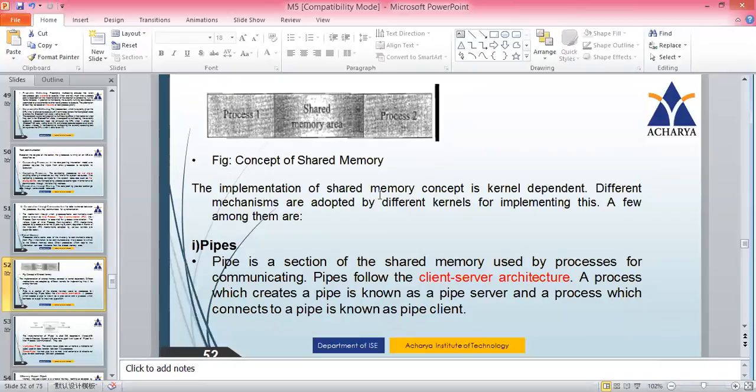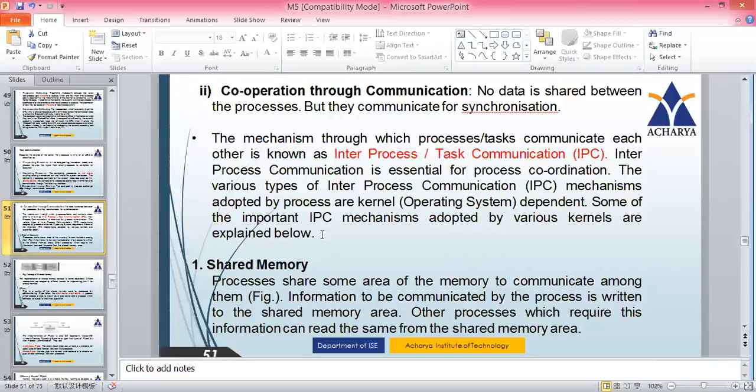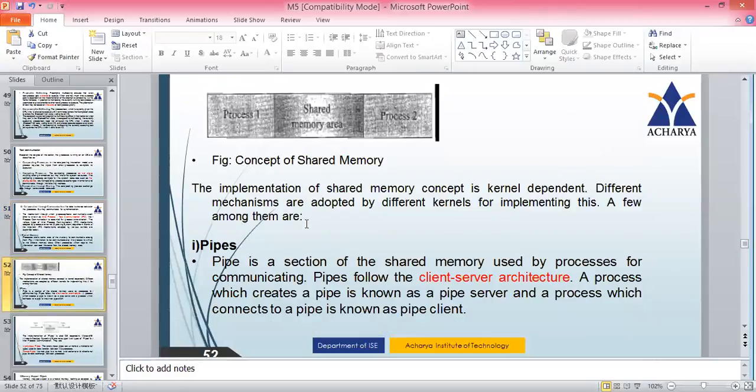Now, the implementation of the shared memory concept is once again kernel dependent. Among all the three IPC mechanisms, the first one is shared memory. Under that, there are a few more mechanisms in the shared memory concept. So the first one is a pipe. Now let's see the pipes.